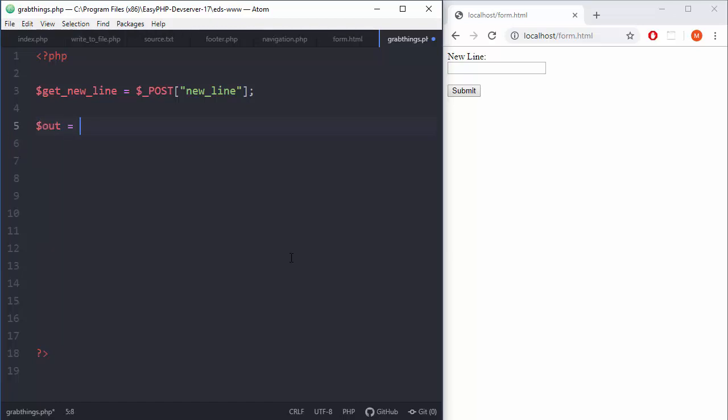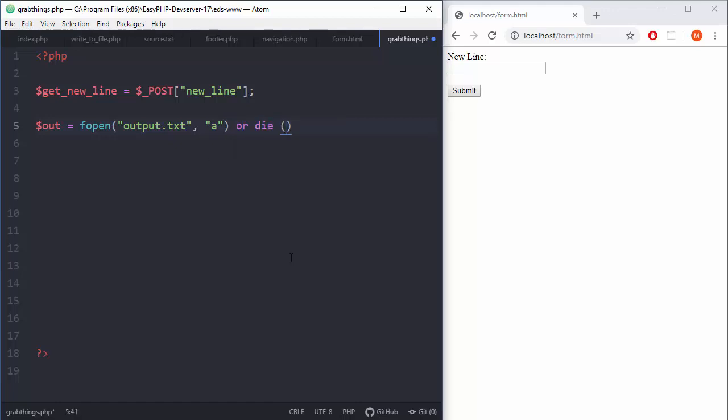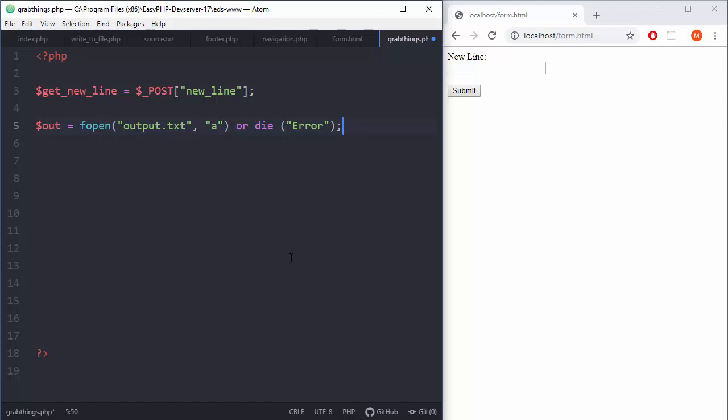Let's say out, fopen, output.txt, and we are going to append to it, so a, and if something happens, some error, we want to see some warning, so or die, and then error. Why? It's not important, we just cannot open it for some reason.